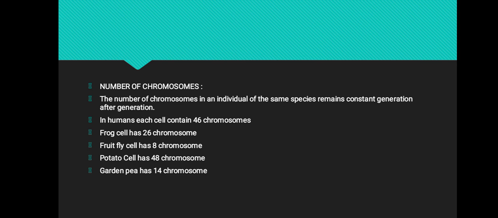For example, if we discuss about man, there are 46 chromosomes present in all humans. Frog cells have 26 chromosomes, fruit fly has 8 chromosomes, onion has 16 chromosomes, garden pea has 14 chromosomes.